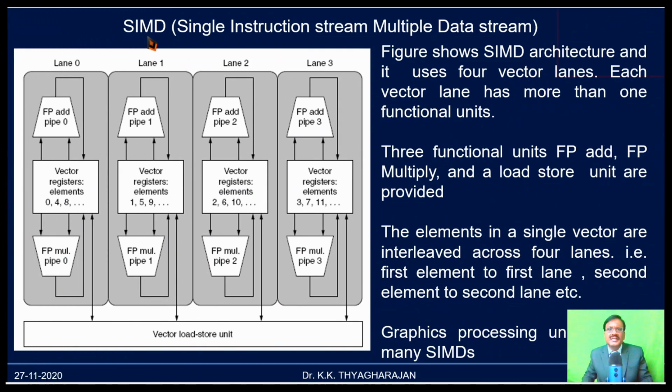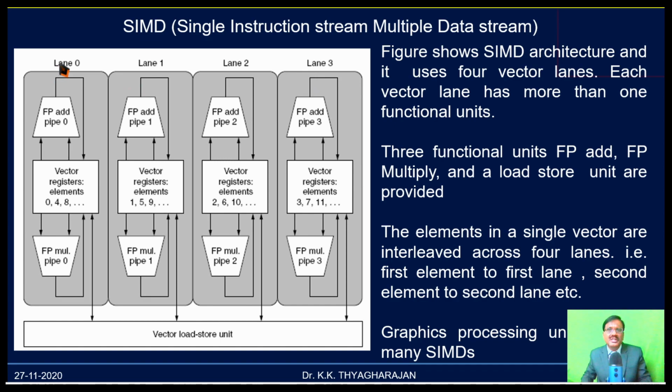Since SIMD is the basic architecture for multiprocessing, let us see some more points on SIMD. Here, multiple data means you should have multiple processing elements or multiple processing units. Here, 4 lanes are provided. Each lane is a processing unit. So the data will be divided and passed through these lanes. For example, if the data is a vector, then that will be interleaved across these 4 lanes.